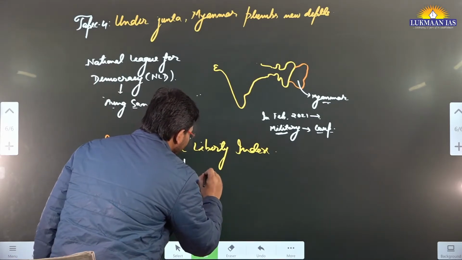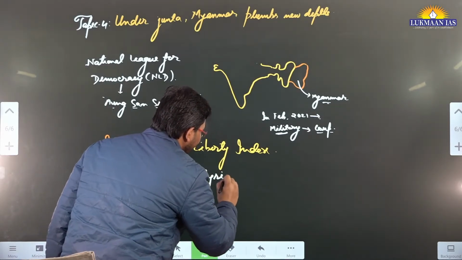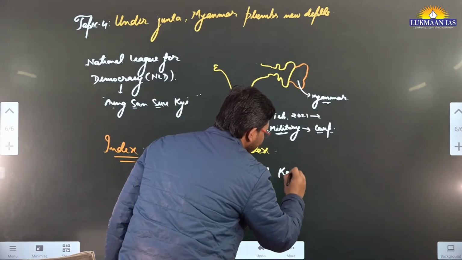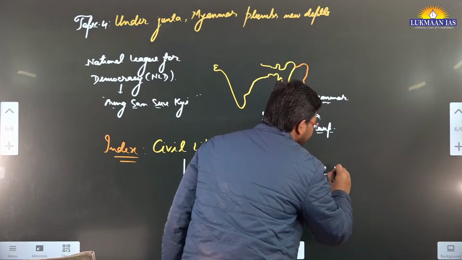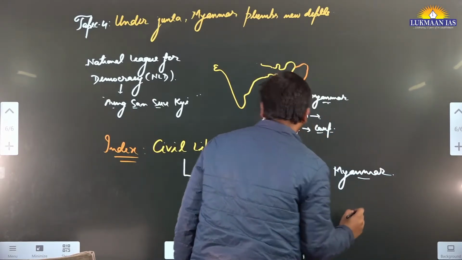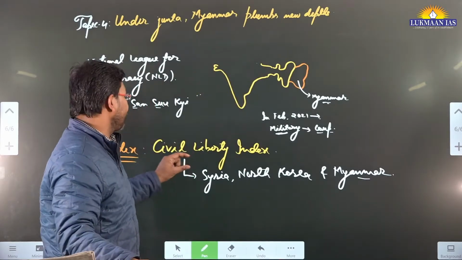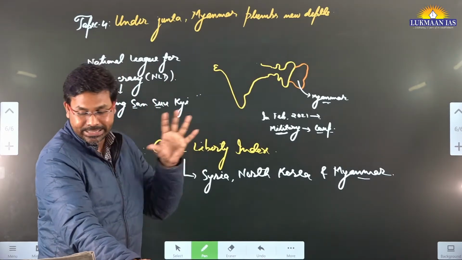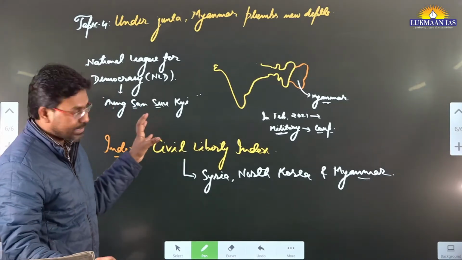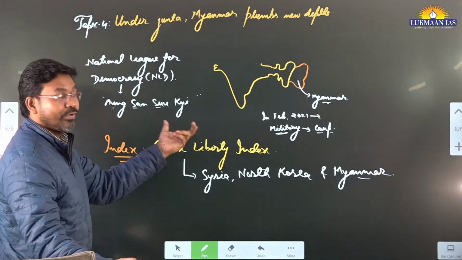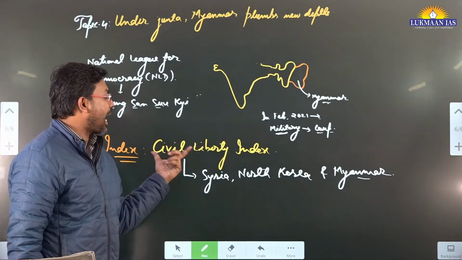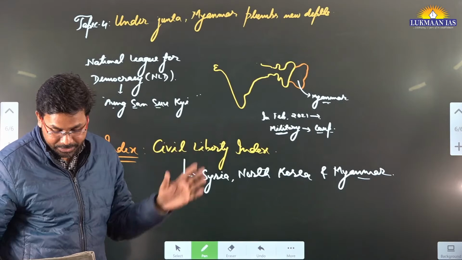So when we talk about Syria, North Korea and Myanmar, they are performing at the lowest level in the Civil Liberty Index. In this article they have talked about it. They have included various data points, and they have mentioned how these countries are performing in the Civil Liberty Index.